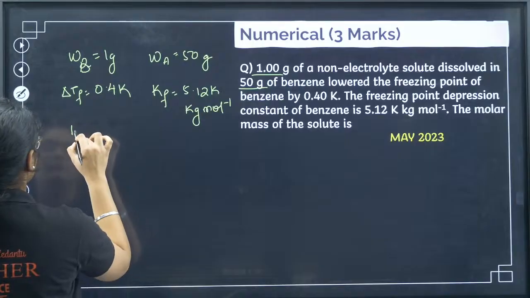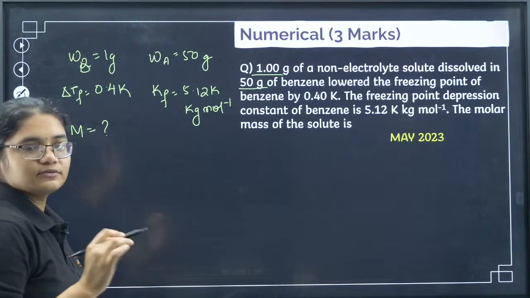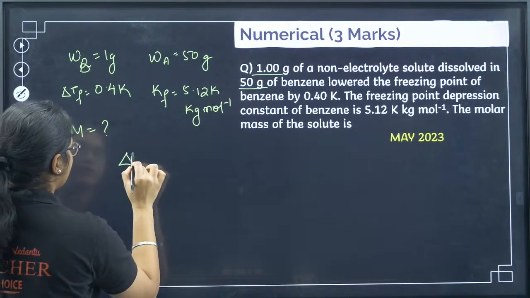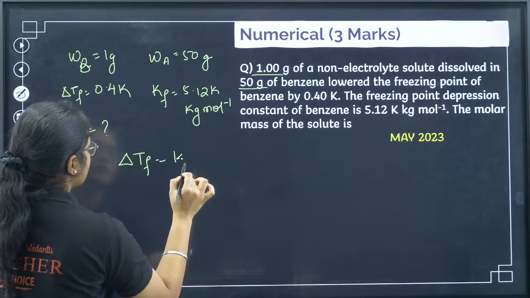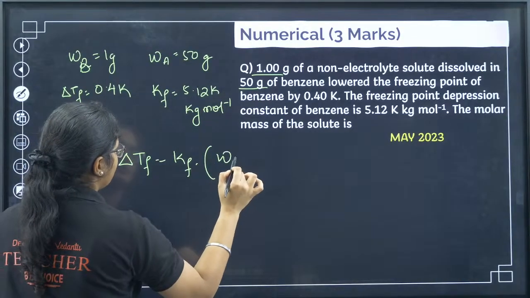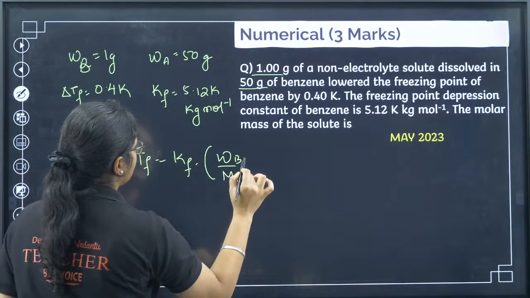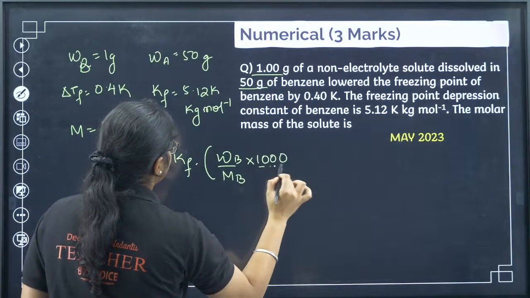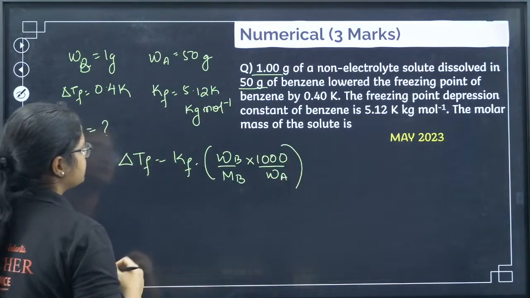Next, the molar mass of the solute. Again, we can use the basic formula. All of you know delta TF is equal to Kf into WB by MB into 1000 by WA. Let's substitute it.